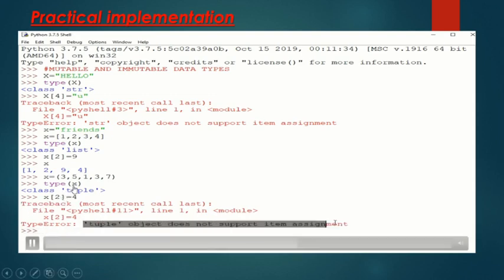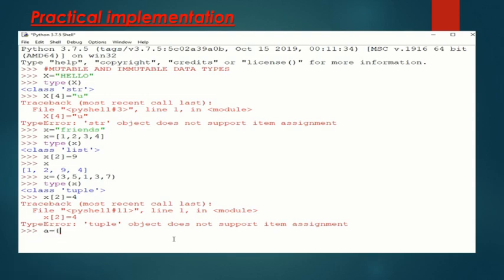Similarly, in the case of tuples, we have created a tuple here. This is x, and we have given these elements. If we want to assign a new value at index position 2, it gives an error: tuple object does not support item assignment. So just like a string, a tuple is also an immutable data type.